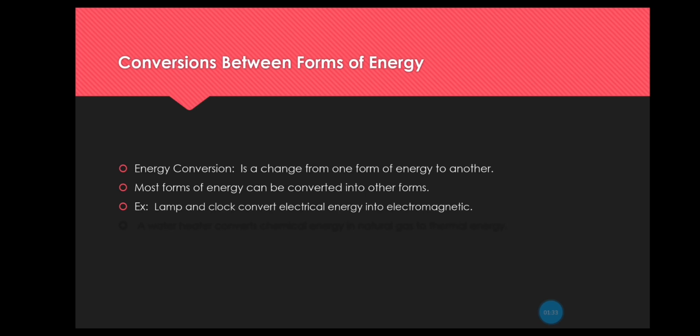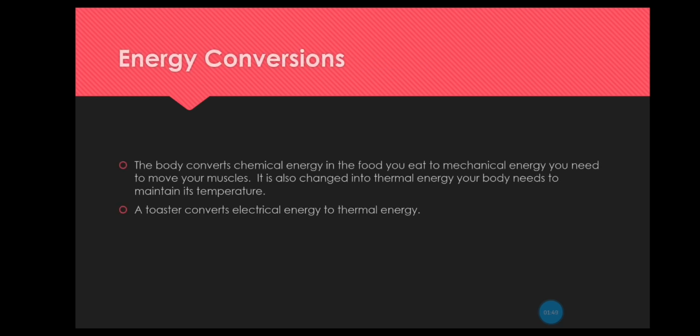Example, the lamp and clock convert electrical energy from the battery into electromagnetic energy. A water heater converts chemical energy in natural gas to thermal energy. The body converts chemical energy in the food you eat to mechanical energy you need to move your muscles. It is also changed into thermal energy your body needs to maintain its temperature. A toaster converts electrical energy to thermal energy.